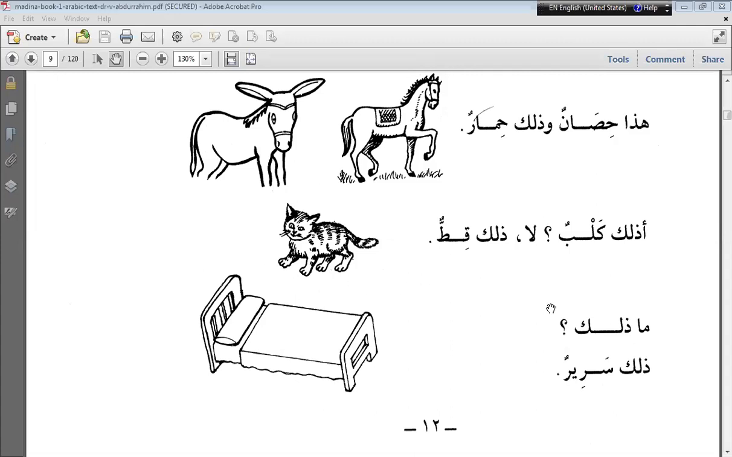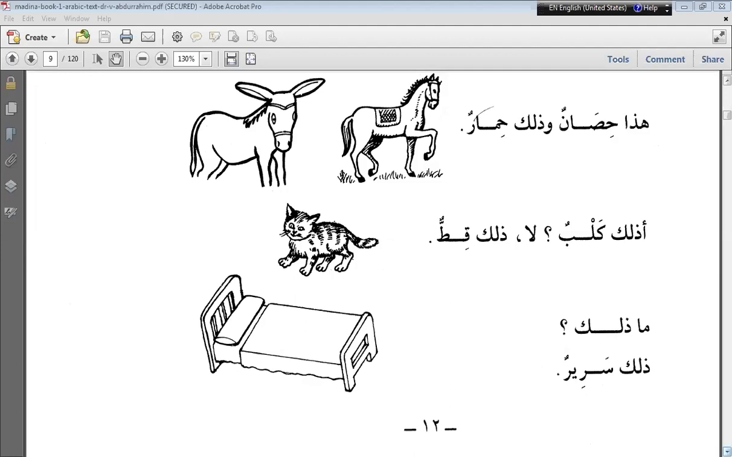Ma zalika. Zalika sarirun. Good. Very good. Can you explain? What is the correct translation of Zalika? That is a bed. Zarirun, that is a bed. Correct. Good.